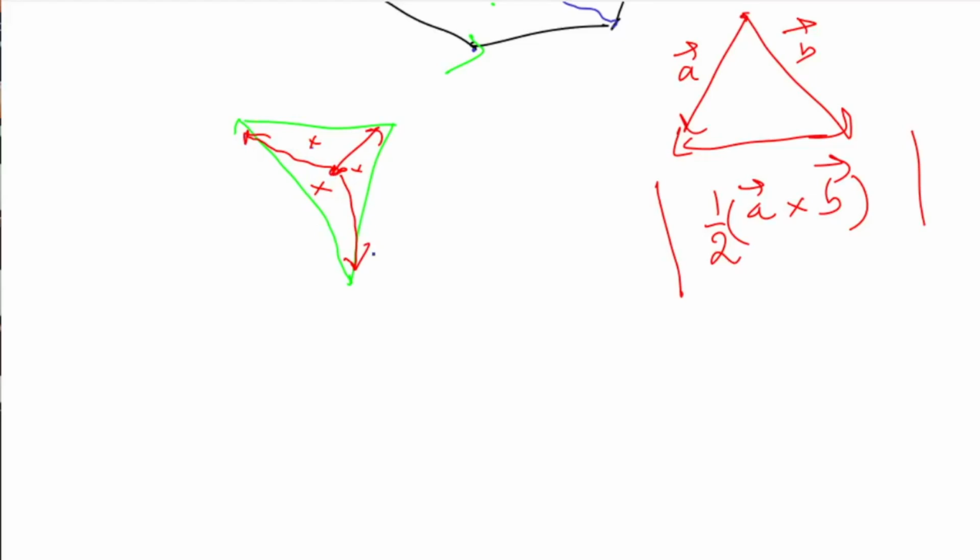And now suppose that the point is outside the triangle, something like here. So we'll again join these, and find the area of this triangle, this triangle, and finally this triangle.